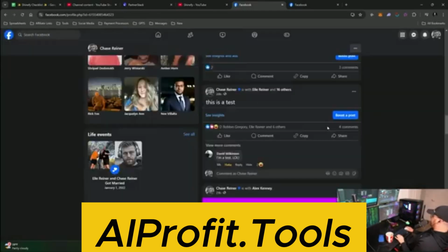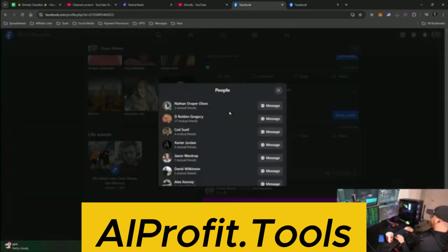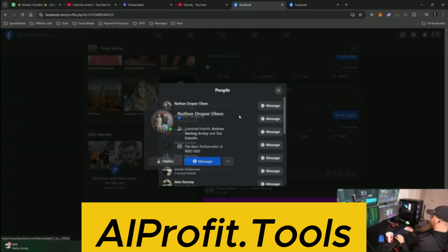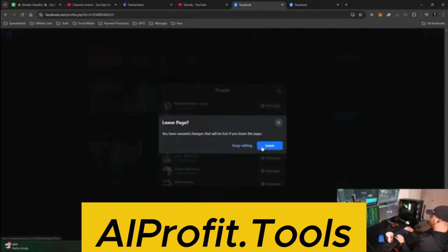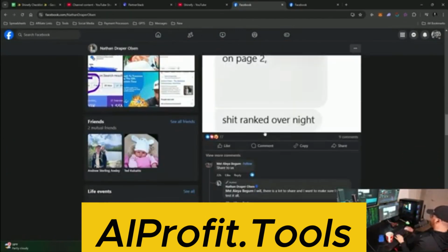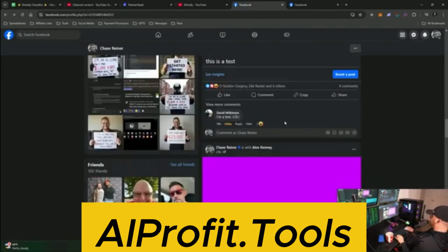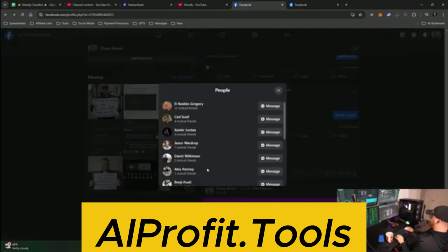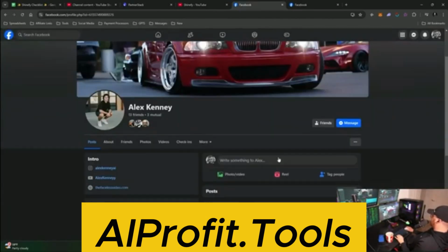So I tagged all these people, right? This showed up on all their different pages. So if I go to, well, whoever has it enabled, I don't know. Some people might have it enabled. Some people might not. Let's see Nathan here. Looks like he doesn't have it enabled. Sometimes it's automatic depending on their settings. But let's take Alex here.